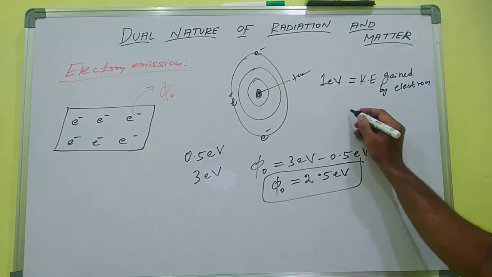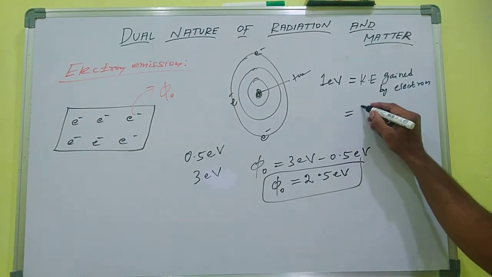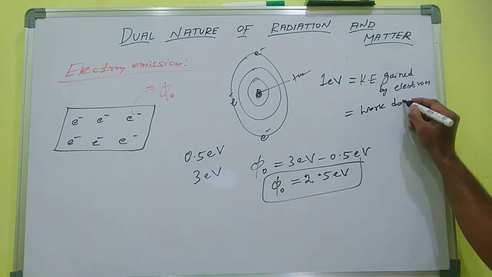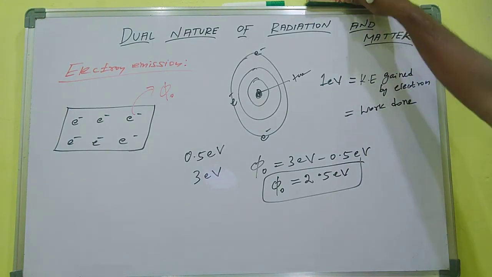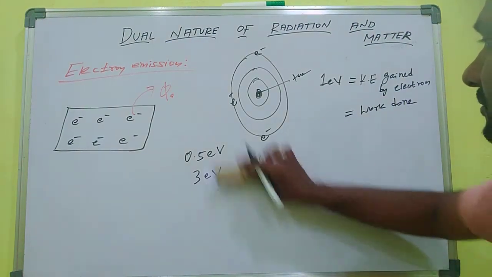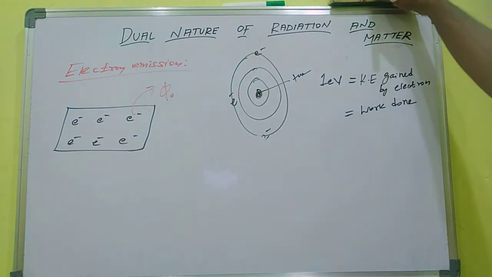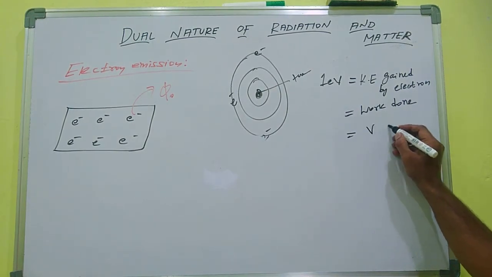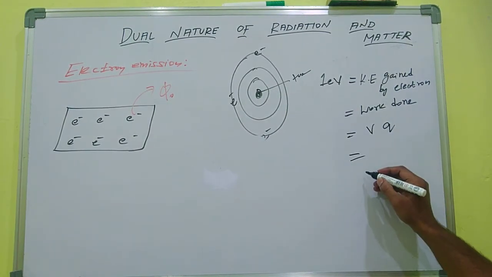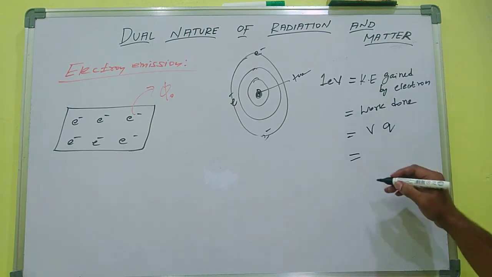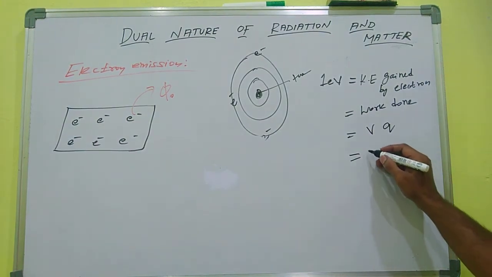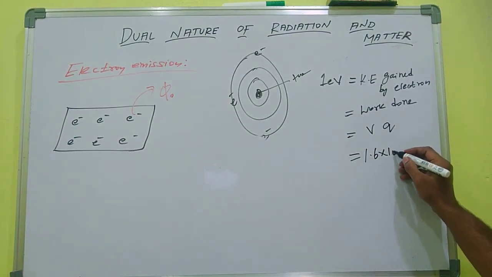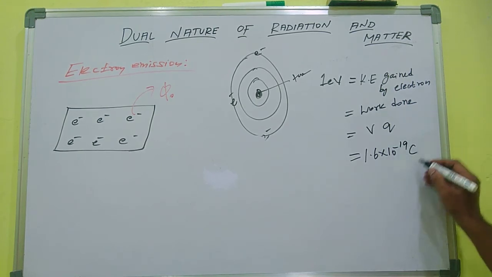That means work done by the electron. Energy is otherwise known as work done. The kinetic energy gained by the electron is otherwise known as work done by the electron. The formula is W equals V into Q, where Q is the charge, the charge of the electron. Electron charge is 1.6 into 10 power minus 19 coulomb, into volt.